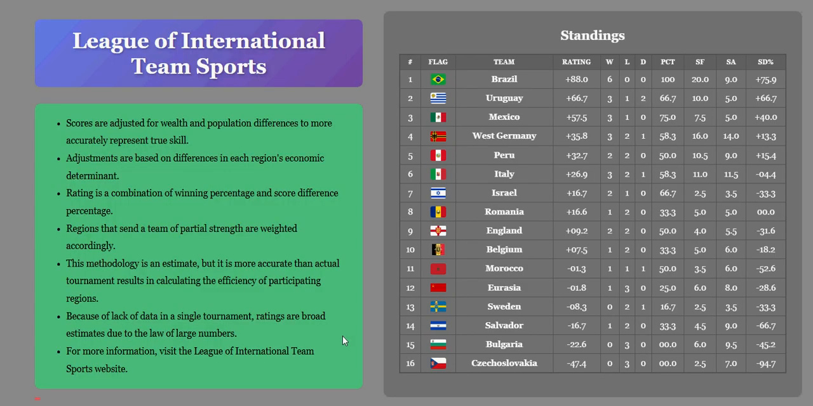Uruguay 2nd, Mexico 3rd, West Germany 4th, Peru 5th, Italy 6th, Israel shocker in 7th, Romania 8th, England 9th, Belgium 10th, Morocco honorable mention. Last place Czechoslovakia, and Sweden, Salvador, and Bulgaria really struggled.